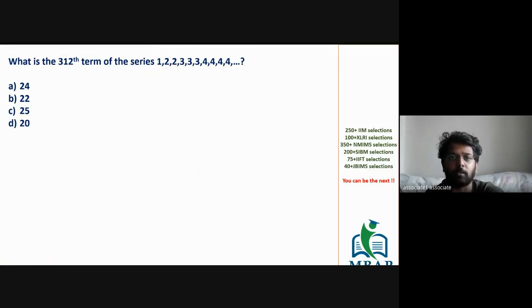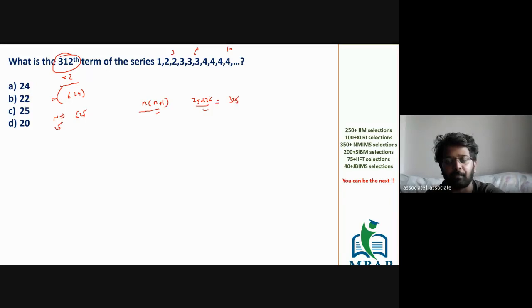What was the logic? That some value is becoming a term value. Third term, sixth term, 10th term, 312th term. 312 into 2 is becoming 624. The closest perfect square to 624 is 625. We got the value of n to be 25. From n as 25, find the value of sigma n, which is 25 into 26 divided by 2. You got the value as 325. And the logic has been cracked.